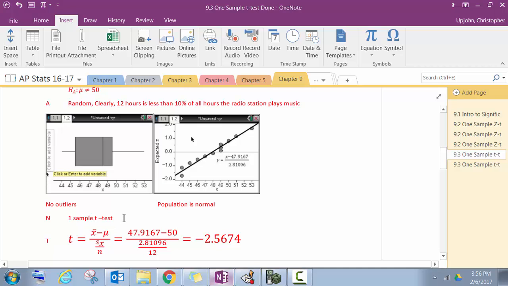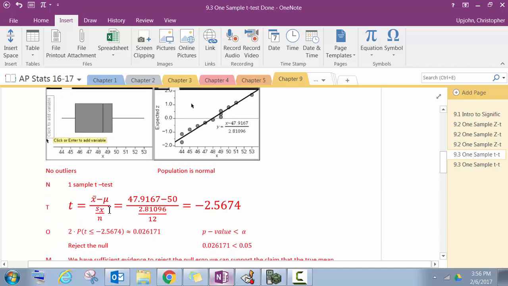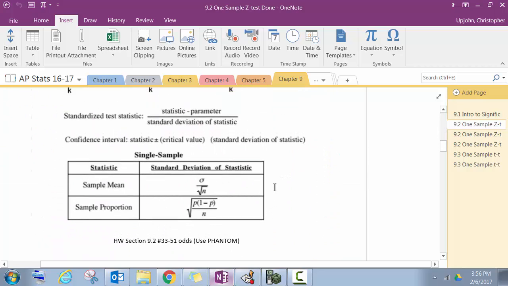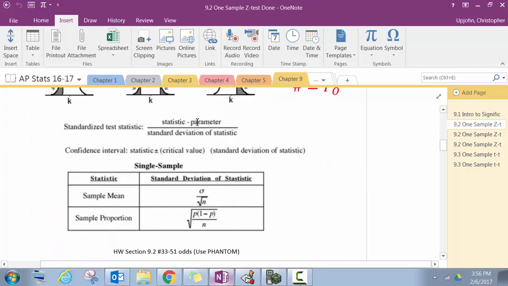N, one sample t-test. Test statistic. If we go back to 9.2, our test statistic is the statistic minus the parameter.